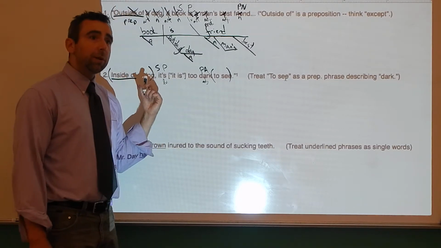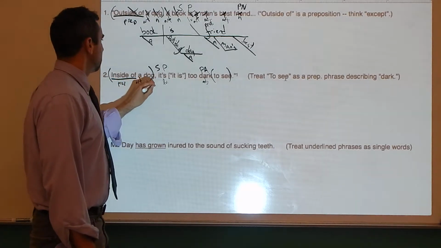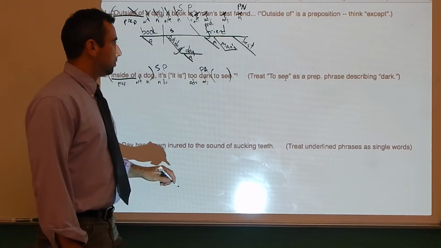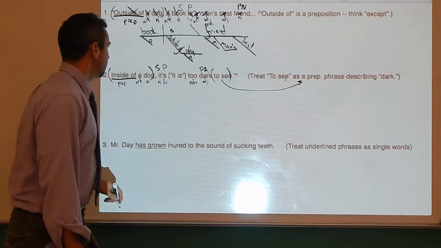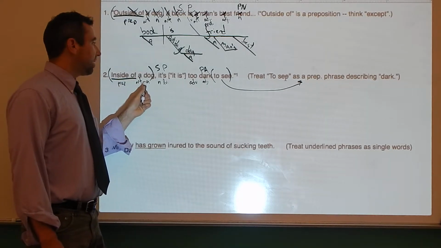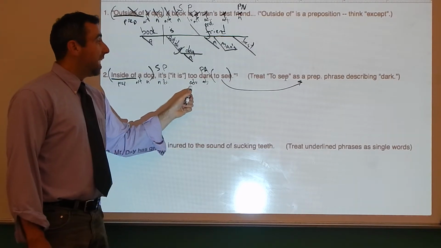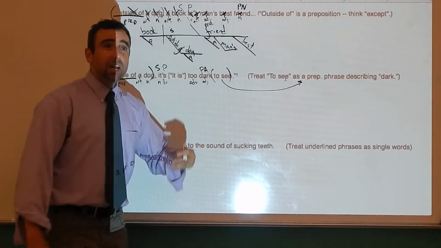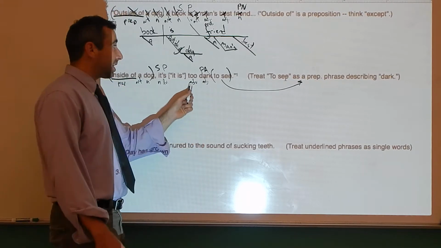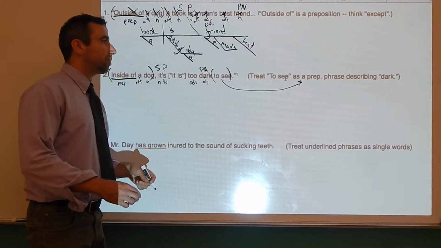And so please take a moment, pause the video to label your parts of speech. Okay, I hope you did something like this. Inside of is a preposition, a is an article, dog is a noun. It is a noun, is a linking verb, dark is an adjective, too is an adverb. How dark is it? Too dark. It is possible for adverbs to describe adjectives. That's one of the things they can describe, and that's what this one is doing. It's an intensifier. How dark? Too dark. And then to see, we've got that as a prepositional phrase describing dark.